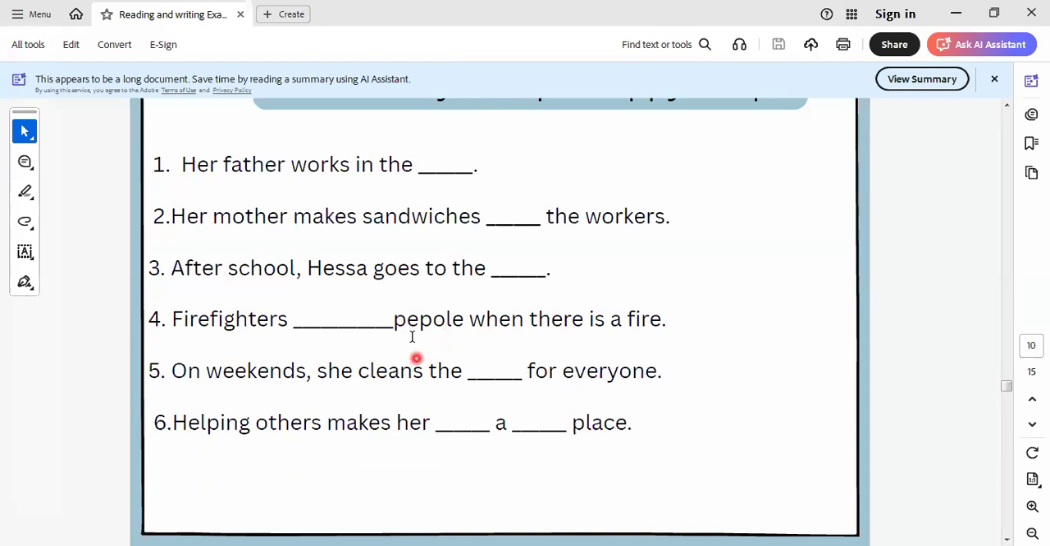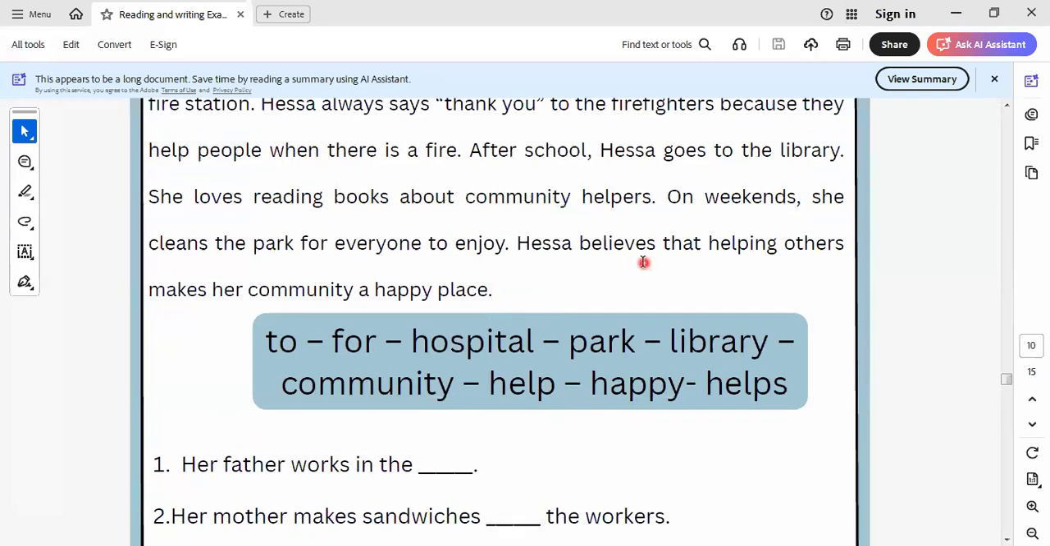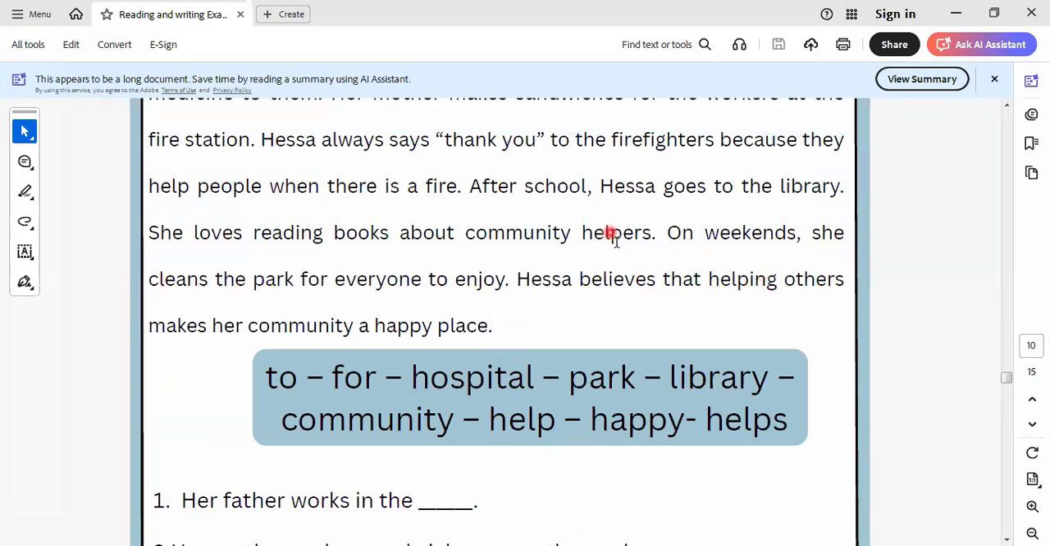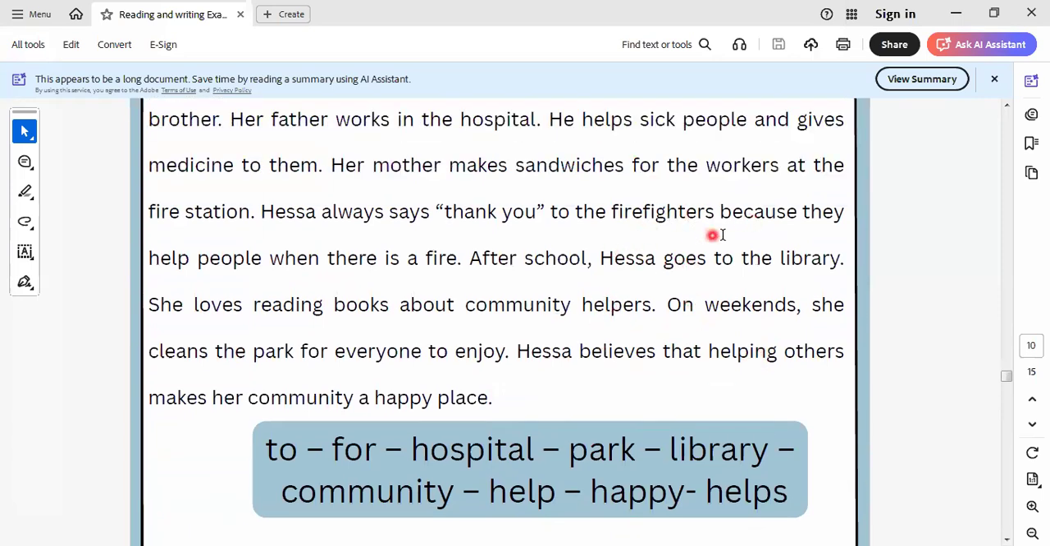Firefighters. Please note there is a misprint here, because people aren't written like this. People is written like this, okay? Here we have a misprint. Firefighters help people when there is a fire. It will be help people. Okay, help people. Firefighters, as we know during the lesson, help people.